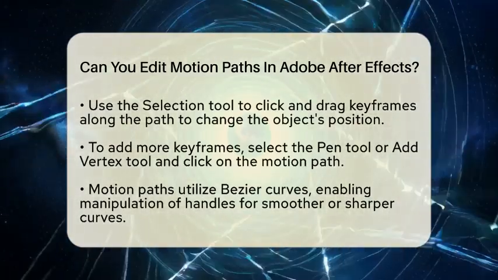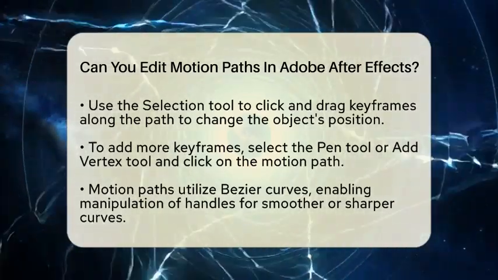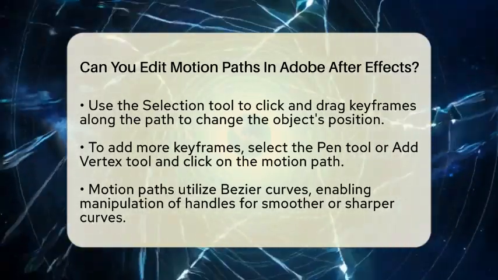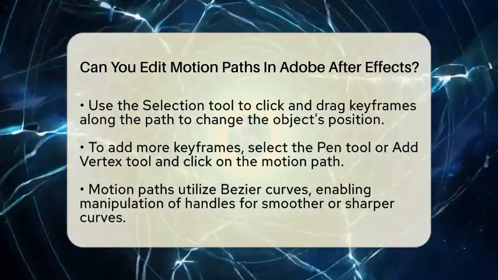Need to add more keyframes? You can do this by selecting the Pen tool or Add Vertex tool. Just click on the motion path to add new keyframes. This gives you more control points to shape the motion precisely as you want it.